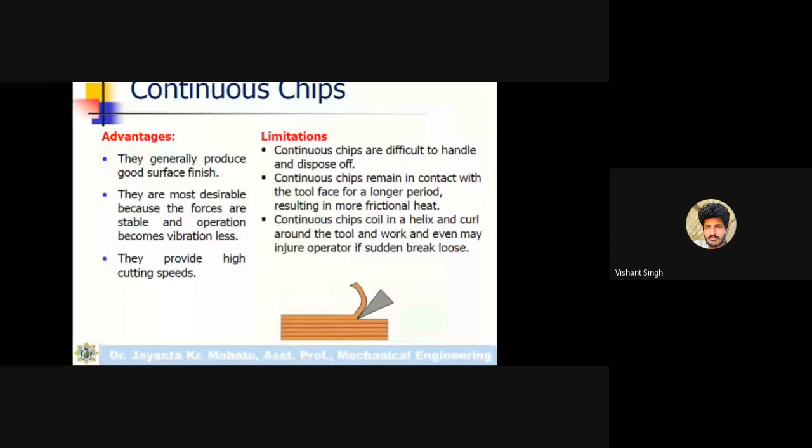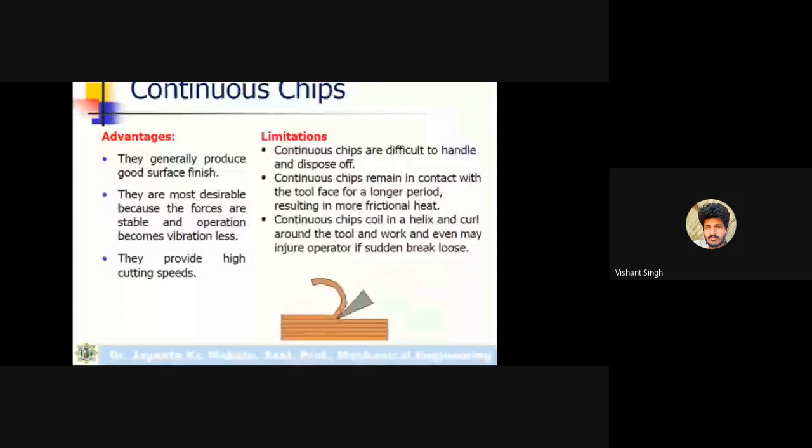So in case of continuous chips, the chips will form a curl around the tool and workpiece, and may even injure the operator if they suddenly break.